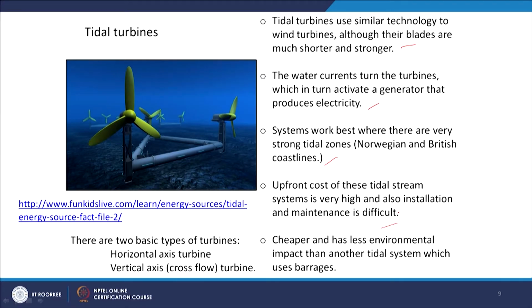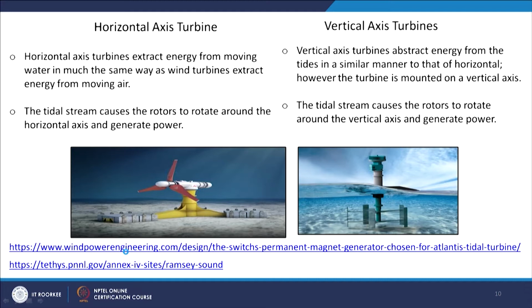And there are basically two types of turbines, horizontal axis and vertical axis, just like wind turbines. So, here we see the horizontal axis, and here we see the vertical axis. The turbine blade rotor is horizontal here, and here it is vertical. The rotors and blades are similar to the types we have discussed in our wind turbine section. So, we are not making a detailed discussion here; similar types of rotor design and configurations are available.